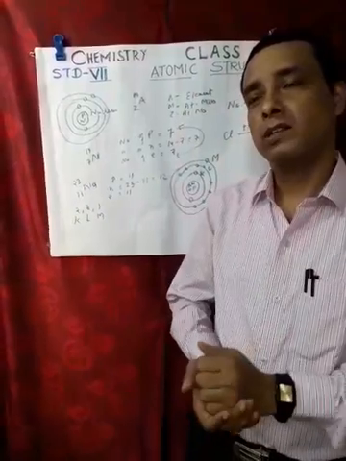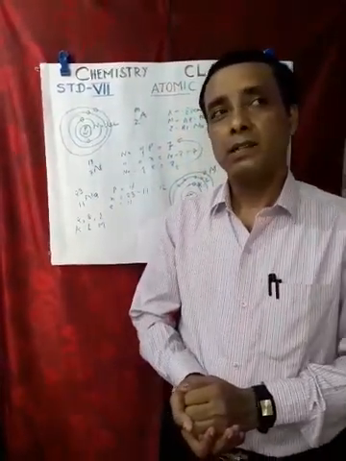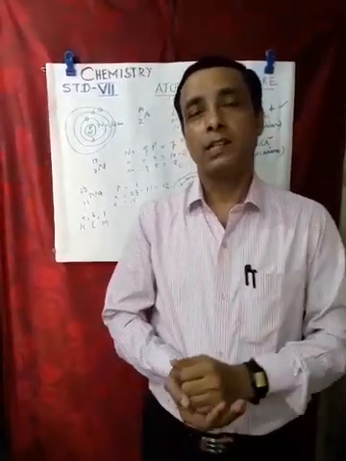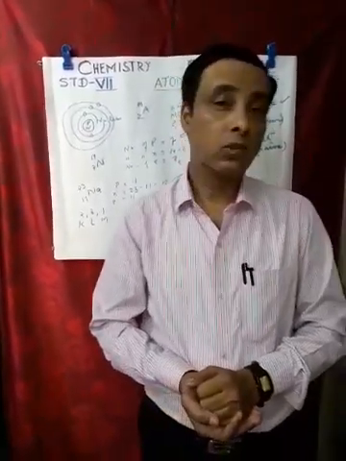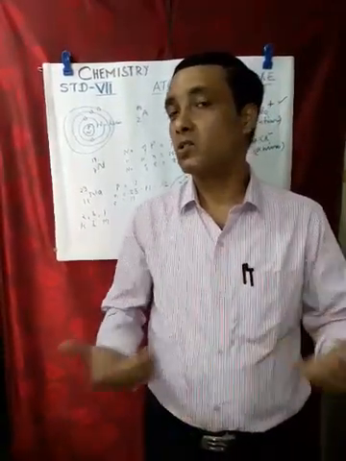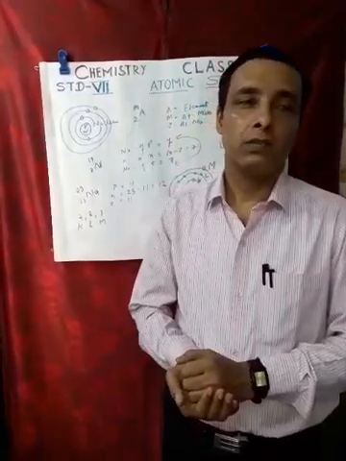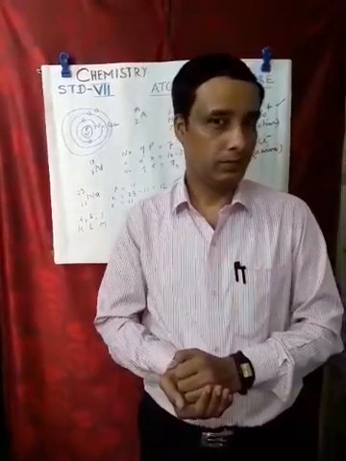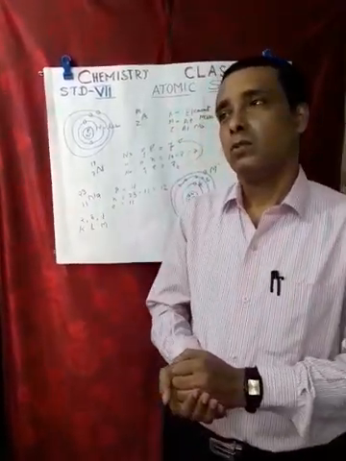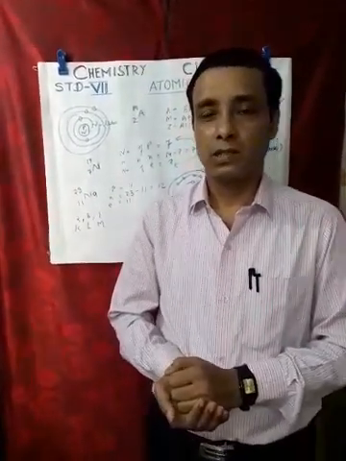Next to the proton is the neutron, another particle. Unlike electrons, which are negatively charged, and protons, which are positively charged, the neutron is a neutral particle. It has no charge. Its mass is equal to that of a proton. So we see the three main particles: electrons, protons, and neutrons.